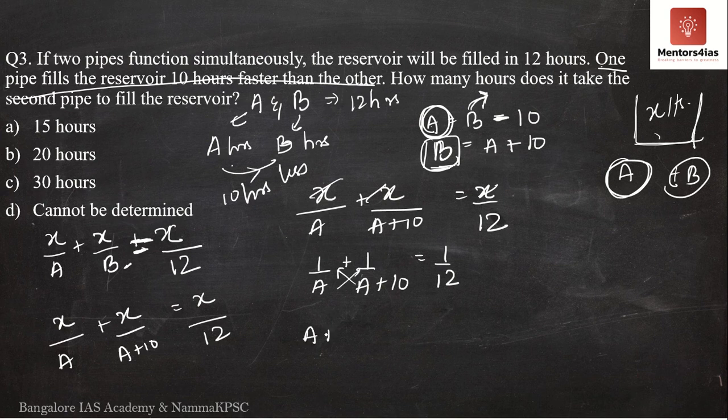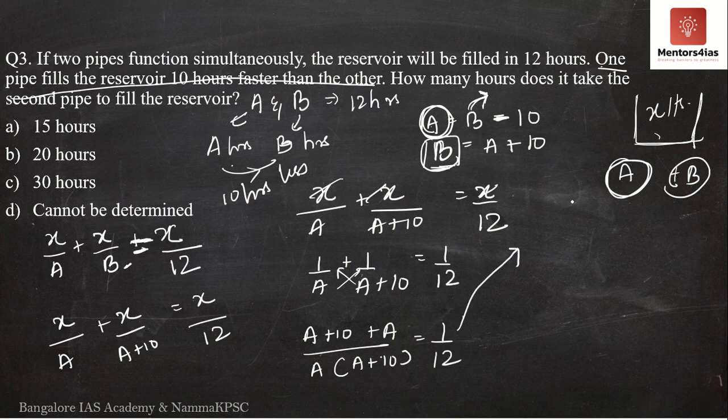So I get a plus 10 plus a, divided by a into a plus 10, is equal to 1 by 12. I'm running out of space. Okay, so I have 2a plus 10 divided by a square plus 10a is equal to 1 by 12.